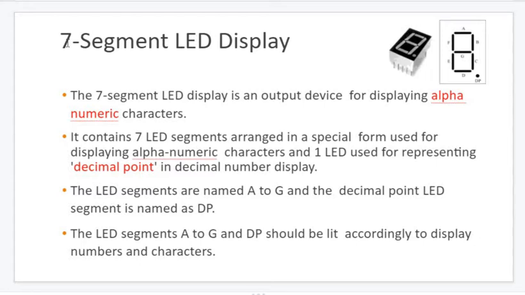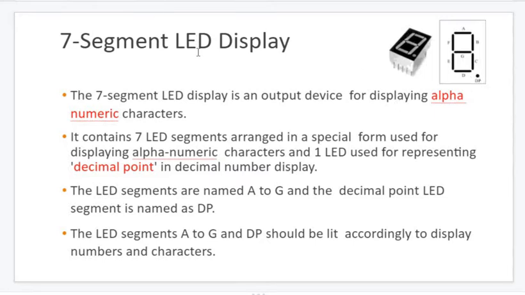So the second concept of sensors and actuators is the 7-segment LED display. We call it a 7-segment display. Why is it called a 7-segment display? You can see here A as 1, B as 2, C as 3, D as 4, E as 5, F as 6 and G as the 7th. There is one more special LED called DP that indicates the decimal point.